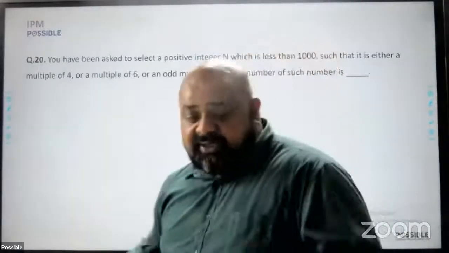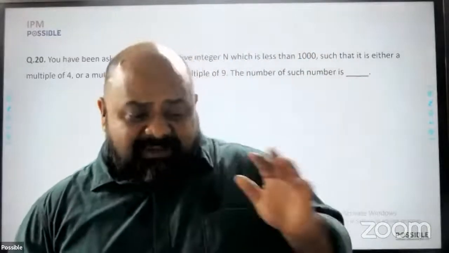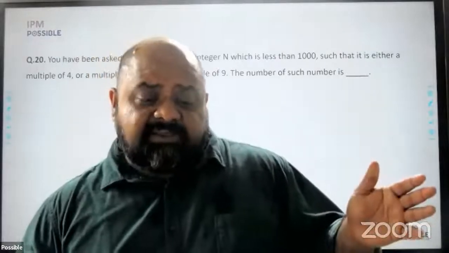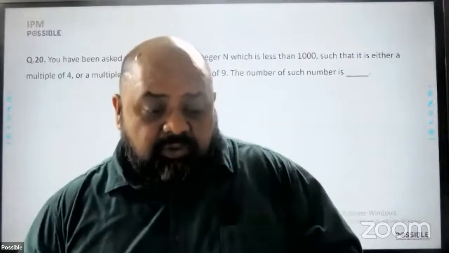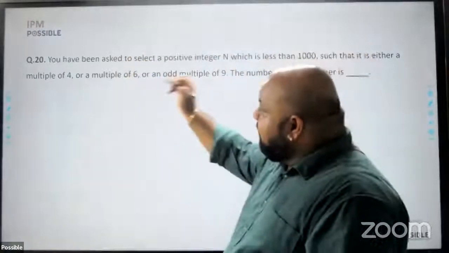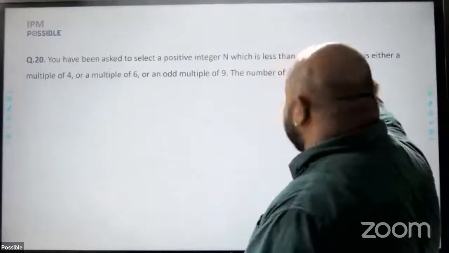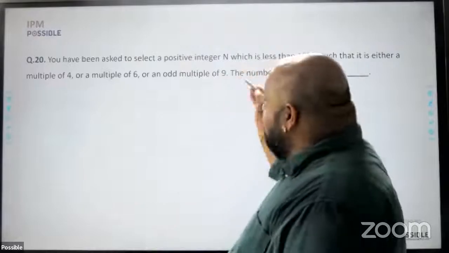Last, 20th question. This I think is definitely a question that should have been attempted. It's a very basic sort of question, and anyone who has done number systems or even basic divisibility should be able to solve this. It says you've been asked to select a positive integer n which is less than 1000 such that it is either a multiple of 4 or a multiple of 6 or an odd multiple of 9.